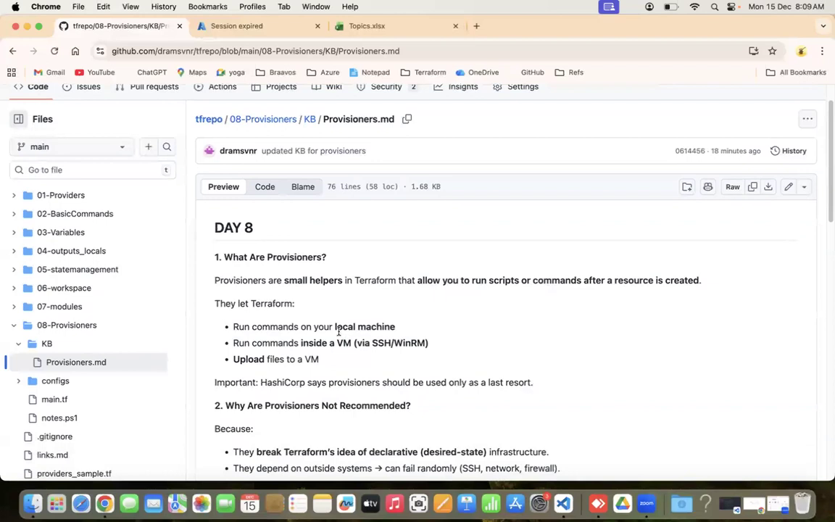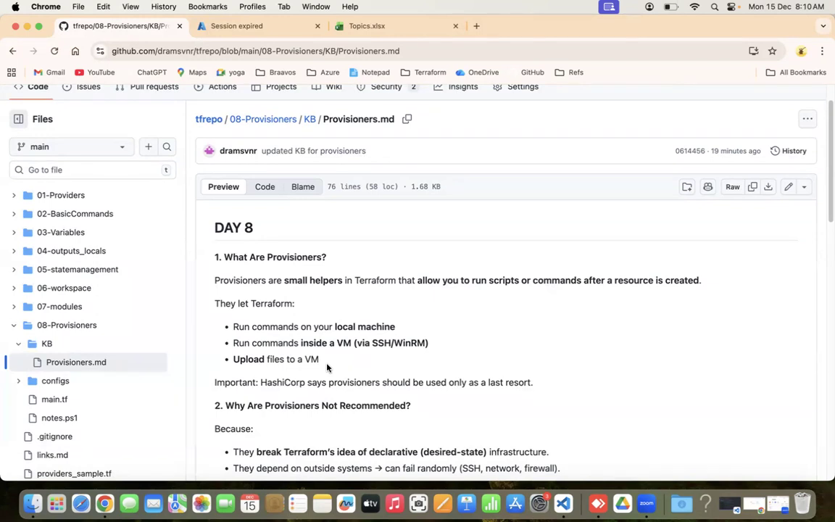They let Terraform run commands on your local machine. Second, run commands inside a VM. It allows you to run commands inside a VM via SSH or WinRM. WinRM is for Windows and SSH is related to Linux. How do you connect and use this protocol? The third, upload files to a VM. This will also help you to upload files to a VM which you have created.